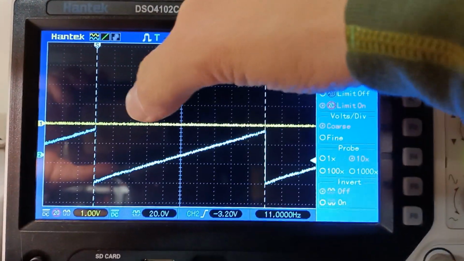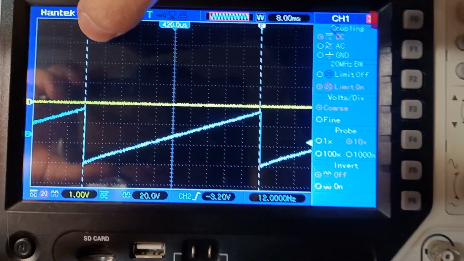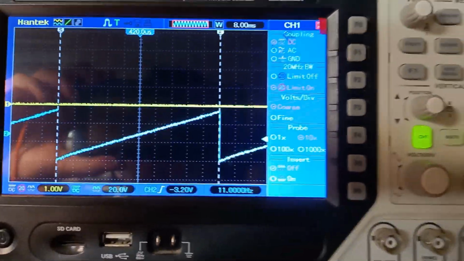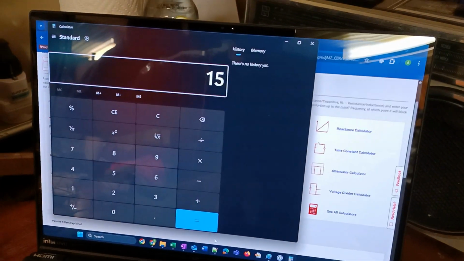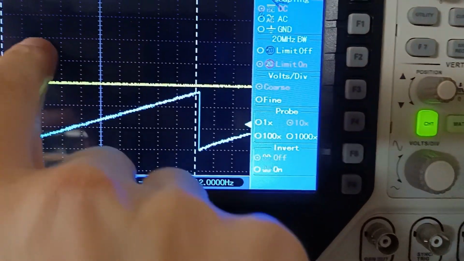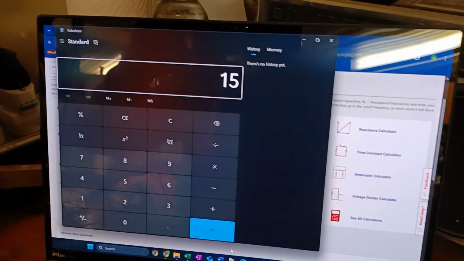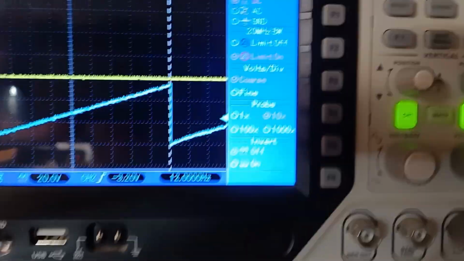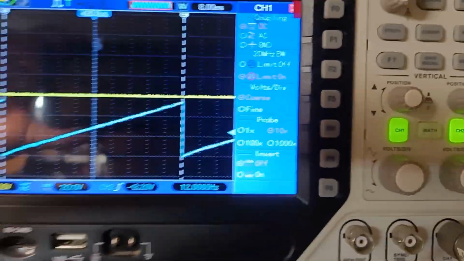So what we can do is get our signal so that it sits at 3 divisions up here, then 70%, it's not going to be perfect, but 70% is going to be close to, it's got 15 little marks because it's 5 per division here. So let's say 15, and we times that by 0.7, somewhere around 2 divisions and a little bit, that's going to be the 70% drop.